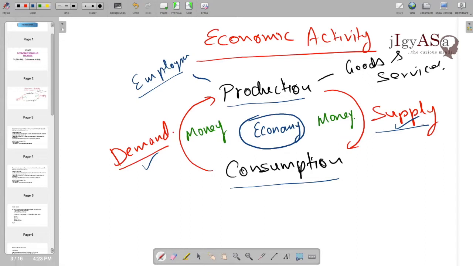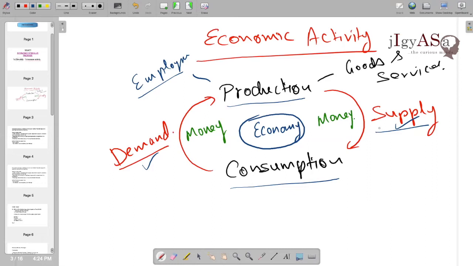Whenever the supply is low and demand is low, the economy is in a recession. Whenever the supply is high and demand is high, the economy is in boom. If supply is less and demand is more, there is a situation of inflation. If supply is more and demand is less, a situation of deflation. So for a healthy economy, demand and supply should be moderately high. The demand side should be a little higher than the supply to maintain a minimum level of inflation. That is what a normal economic condition is.